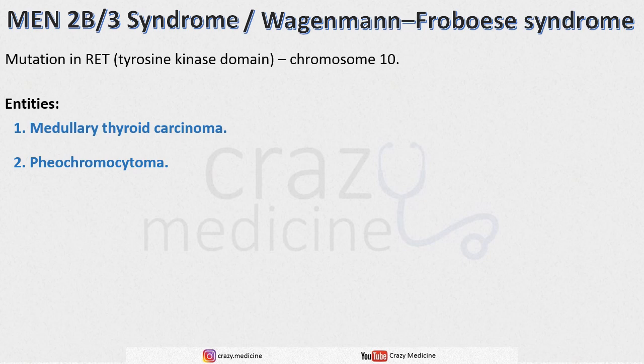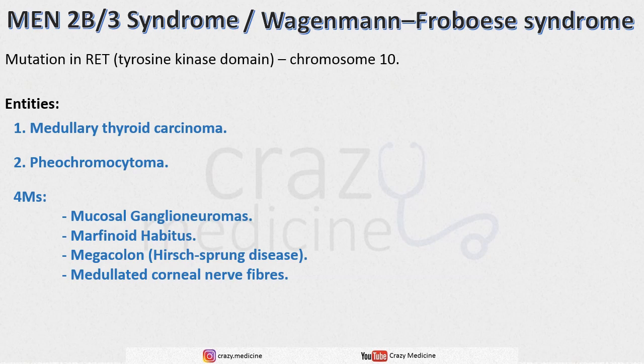Other four entities can be remembered by the mnemonic 4 M's. First M is mucosal ganglioneuromas. Second M is Marfanoid habitus. Third M is megacolon, that is Hirschsprung's disease. And last M is medullated corneal nerve fibers.